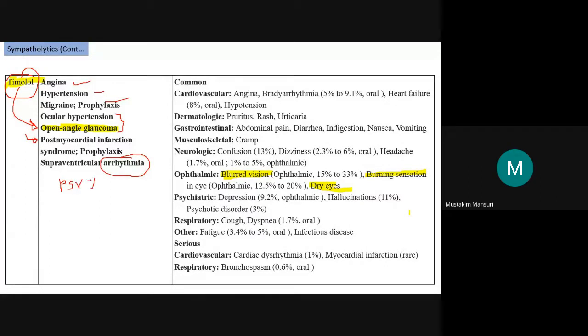So you might be studying these terminologies in the cardiovascular system. So timolol's major therapeutic use is in glaucoma.